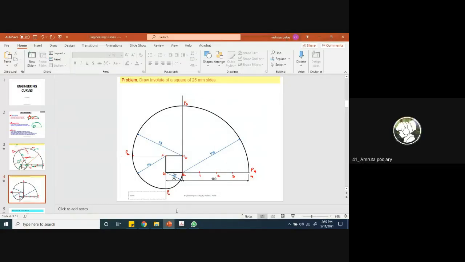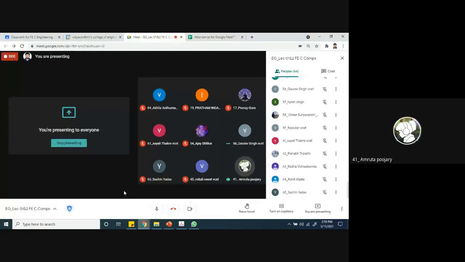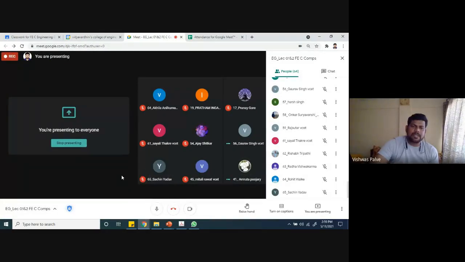Sir, always we have to draw on A3 size paper only during the exam. For examination, the guidelines are not yet received with us. For practical, for classwork, and for your I1, I2, you have to draw on A3 size assignment book paper. Okay, so you maintain 3 books with you, the same A3 size book.